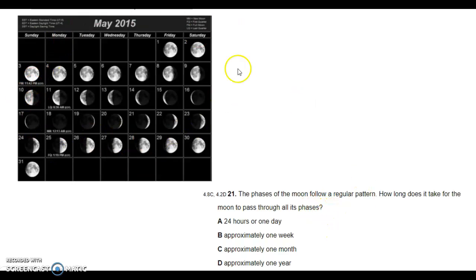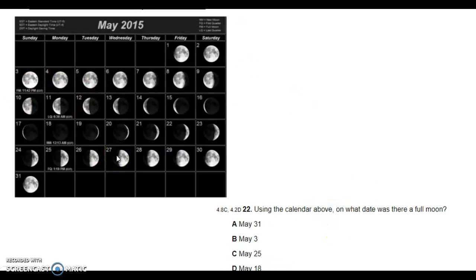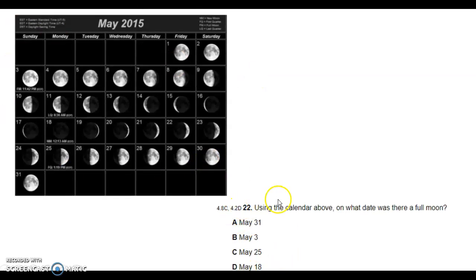Use this diagram to help you. Okay, same diagram. Question 22. Using the calendar above, on what date was there a full moon? A, May 31st. B, May 3rd. C, May 25th. D, May 18th. A full moon.